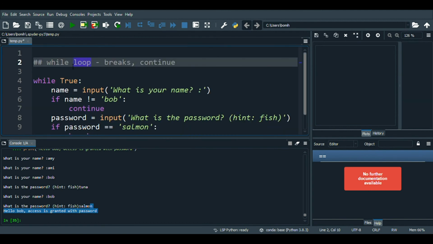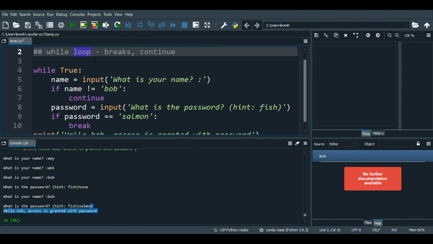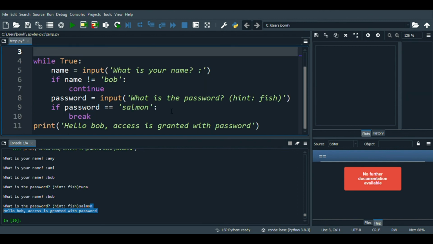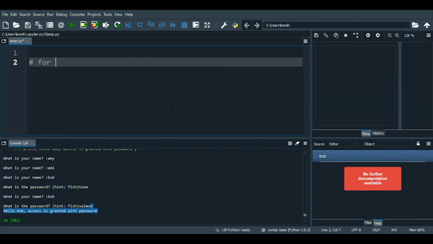It's a bit more complex than if-else statements. Just to reiterate, if-else is mostly done for one pass, but a while loop you can have it do multiple times until there is some criteria that it meets, then it can stop, or else it's going to keep going and going. And finally, we're going to talk about the for loop.